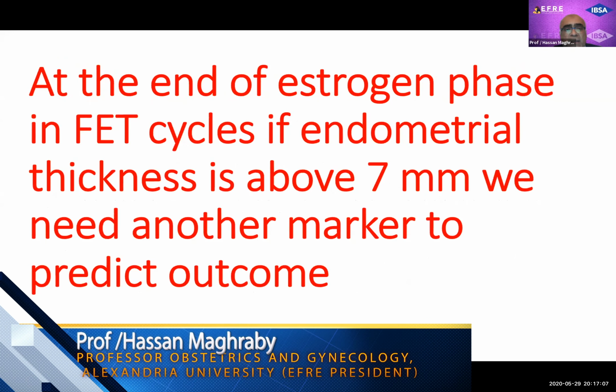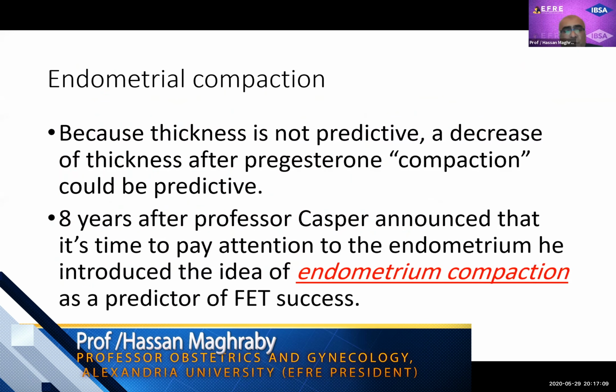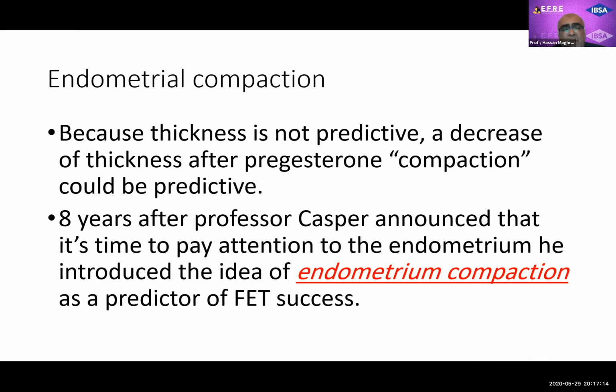This is why the nice idea of Professor Casper came into play, because if thickness is not predictive, possibly a decrease of thickness after progesterone, which is called compaction, would be predictive. Compaction refers to a change of thickness from the end of the estrogen phase to the time of embryo transfer.